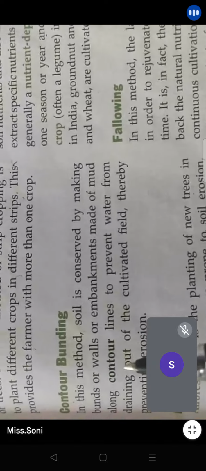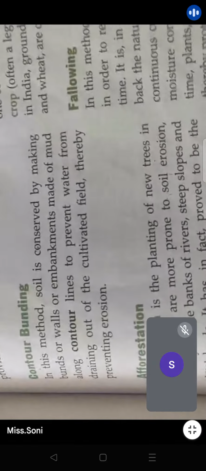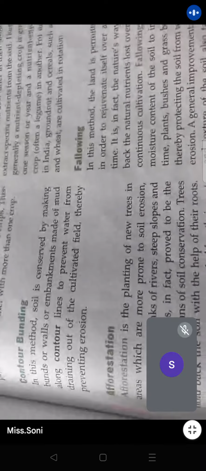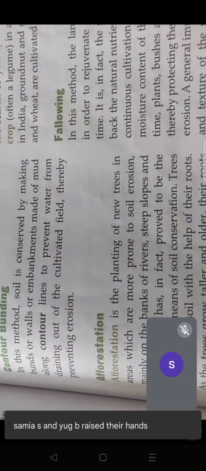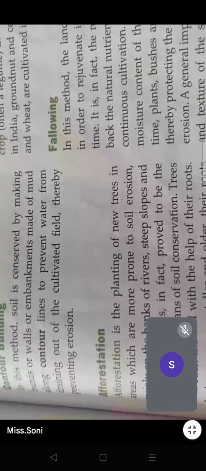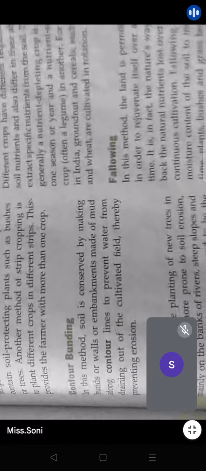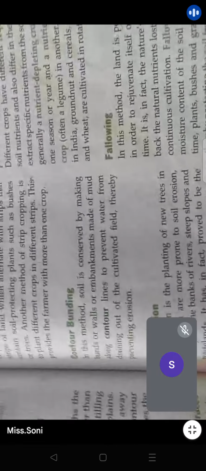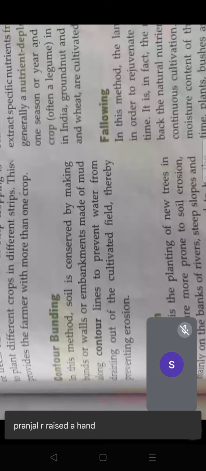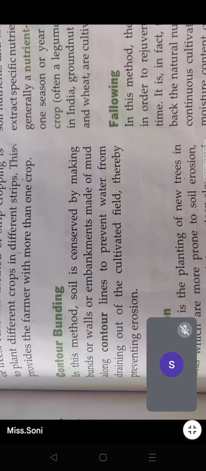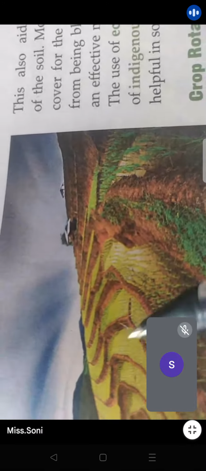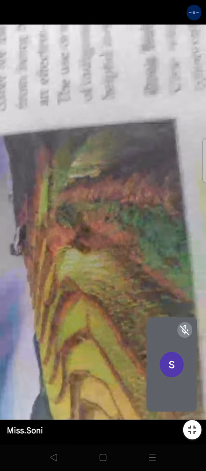Lavanya, you will tell me now how contour bunding will help against land degradation. Come on, just now I told. Manvi, yes. How will contour bunding help the surface runoff or how will it prevent the soil's quality from being lost? Prevent water from draining out. Yes, right. If the boundaries are made, obviously it is very natural that it will prevent the water from running away or the soil from running down. Okay, means safety. Clear?